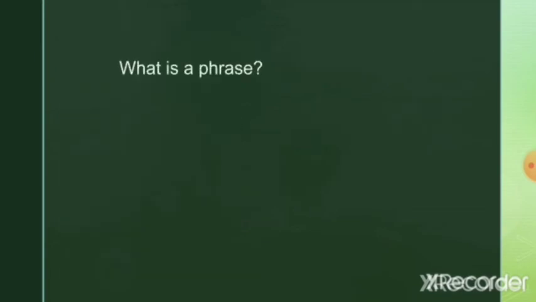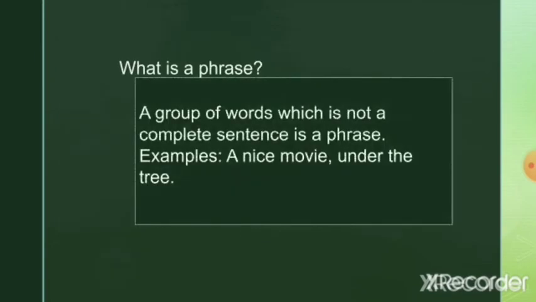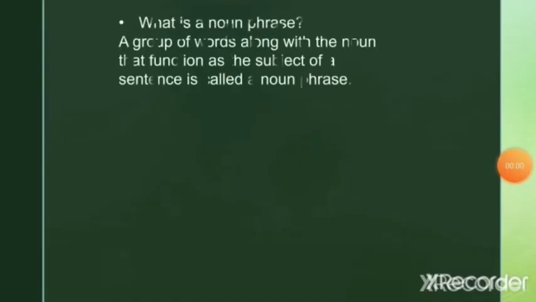So, what is a phrase? A group of words which is not a complete sentence is a phrase. Examples are a nice movie, under the tree. Then what is a noun phrase? A group of words along with the noun that function as the subject of a sentence is called a noun phrase.